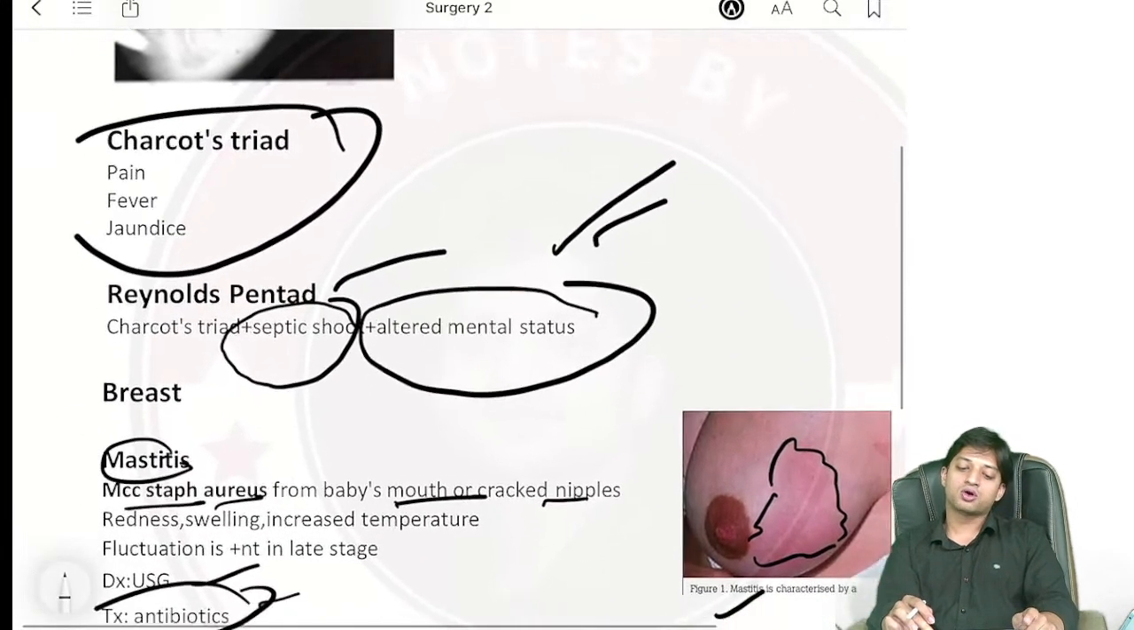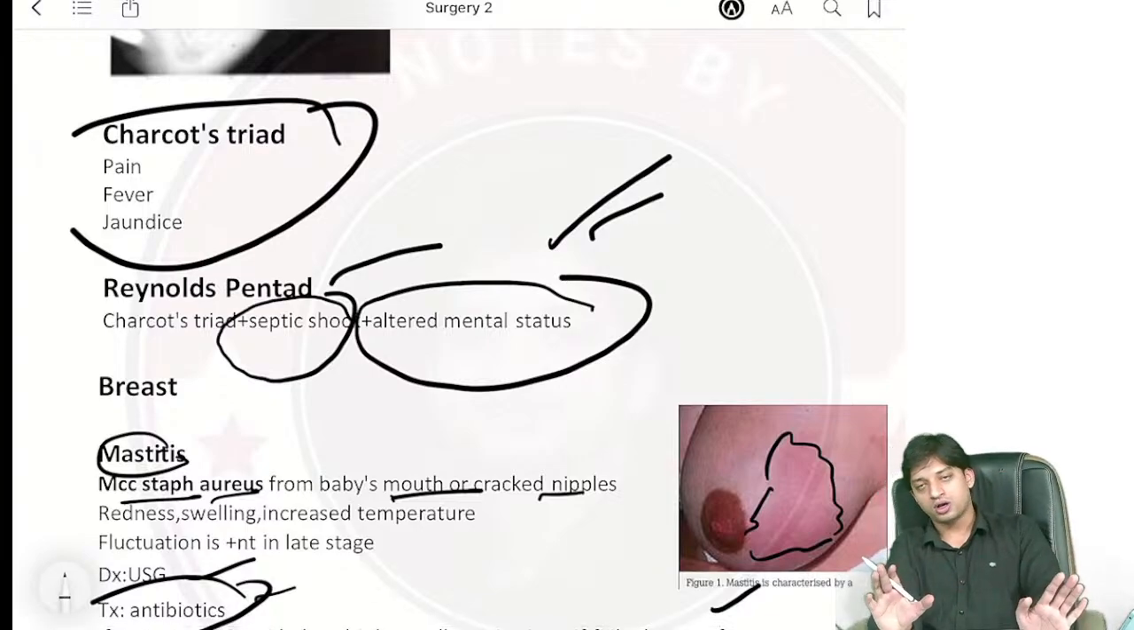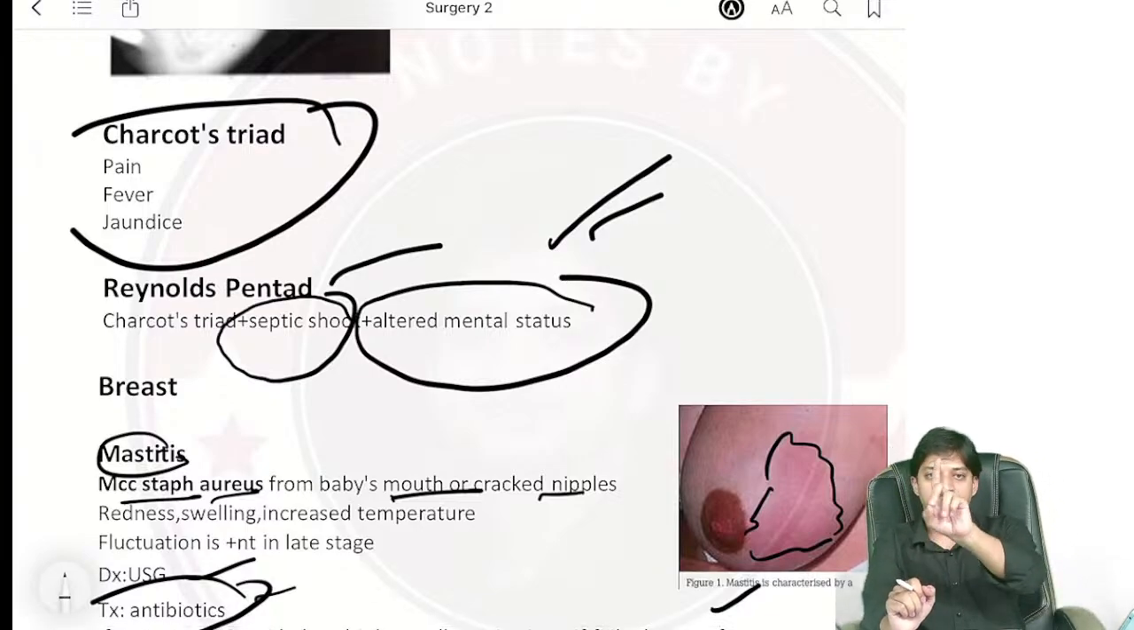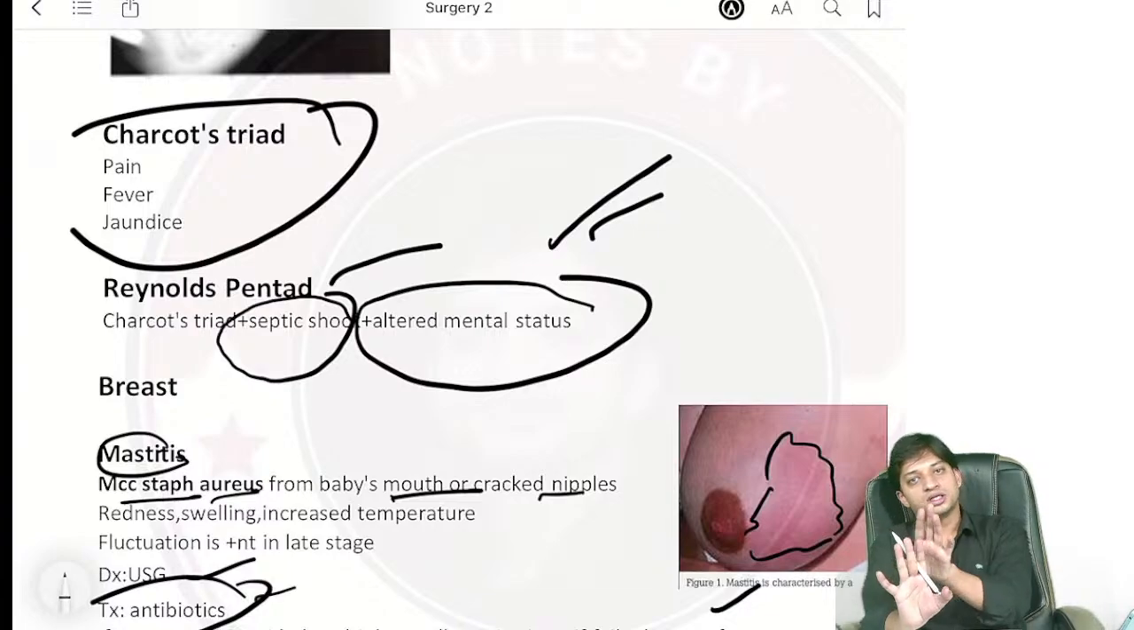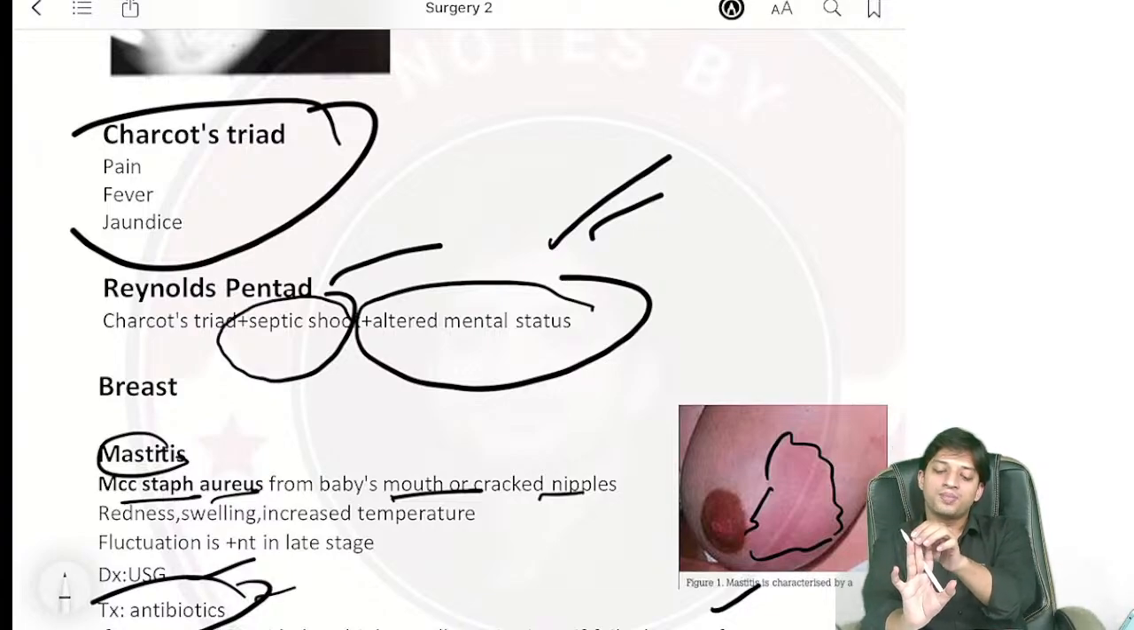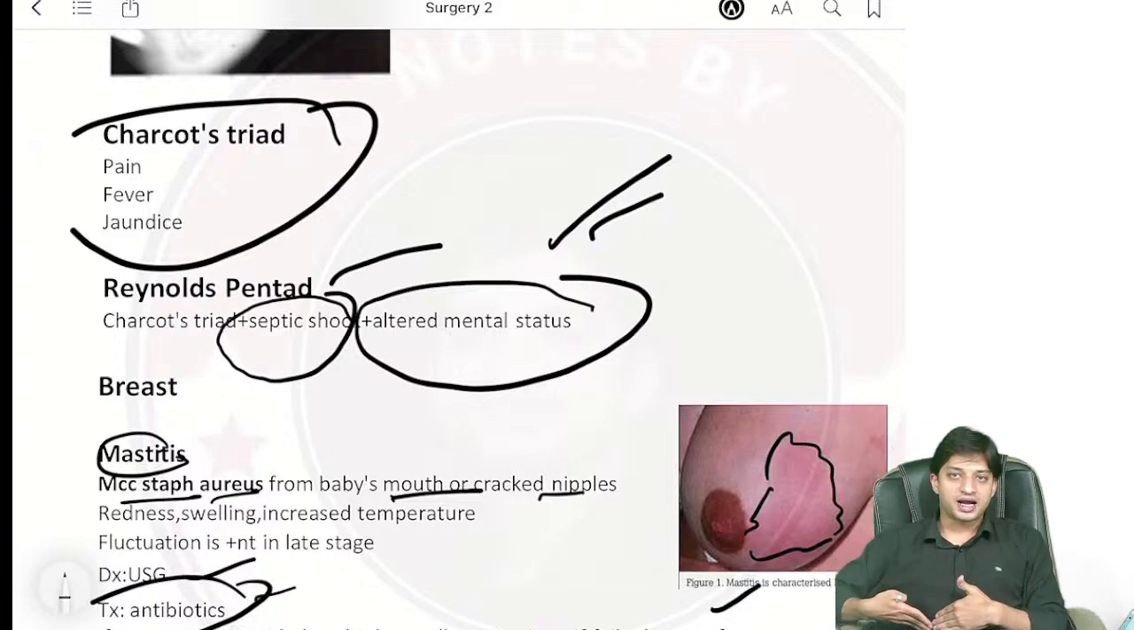Now coming to the Charcot triad. Very important. They have asked you a lot of times for cholecystitis. The triad is the Charcot triad. It is nothing but a triad of fever, pain, and jaundice. Simple. The bile tract is involved.